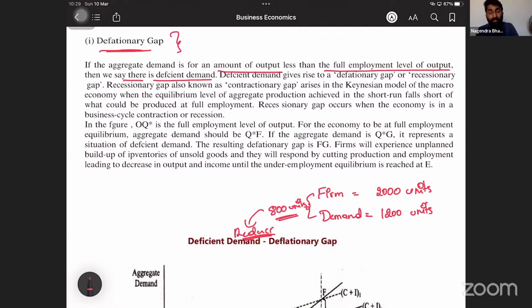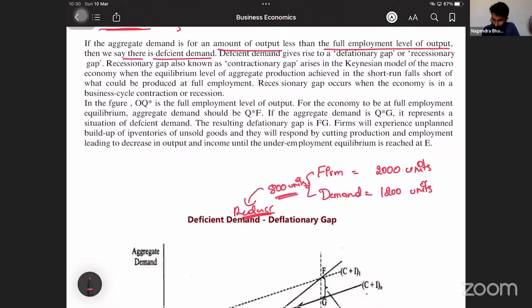The full employment is at one level. If you employ all the resources, the factors of production, the output is something different. But equilibrium is happening at some level. So that is nothing but deficient demand. We will discuss that with the help of an example here.